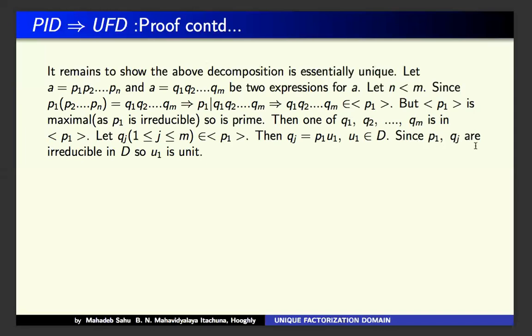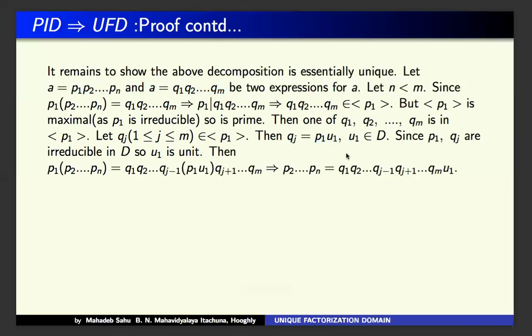Since P1 and Qj are all irreducible, because here you see this is a decomposition into irreducible elements, P1 and Qj are irreducible elements. So therefore the only possibility is that U1 becomes a unit.